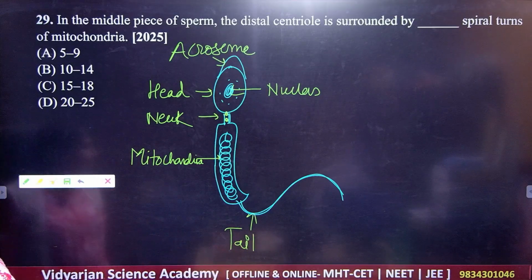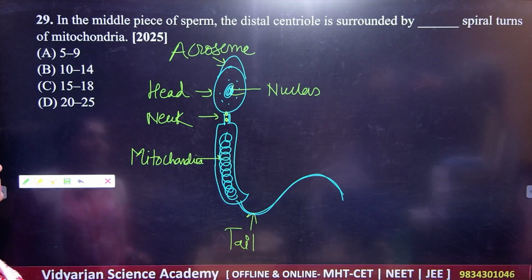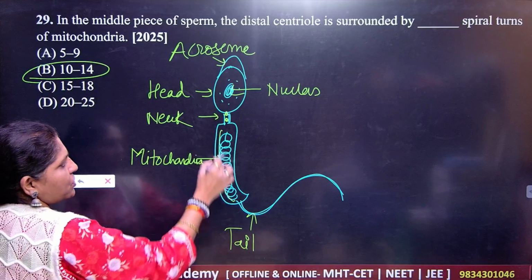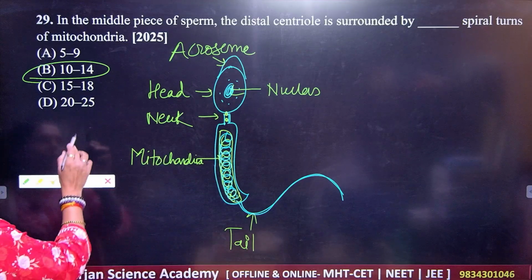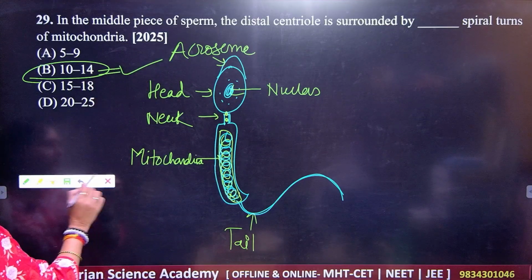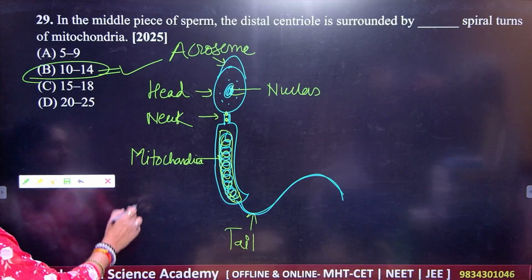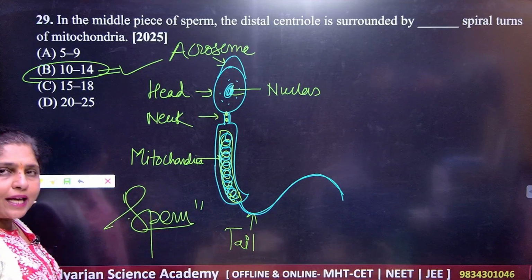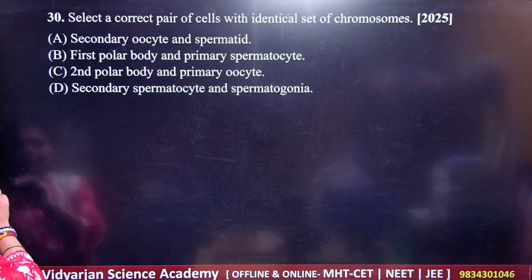So what they are asking us here is that in the middle piece, the distal centriole is surrounded by how many turns of mitochondria. So 10 to 14. This region will give you 10 to 14, right? So remember that this is the correct answer. You should know all the ultrastructure of the human sperm, and you should know the length and all the dimensions of the sperm. Many more things you should remember here.